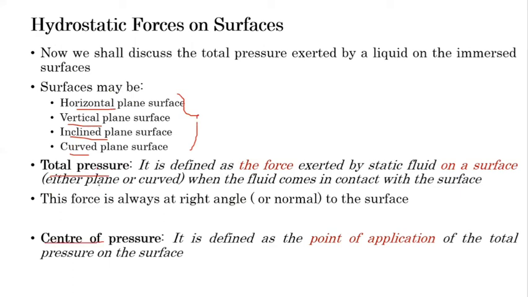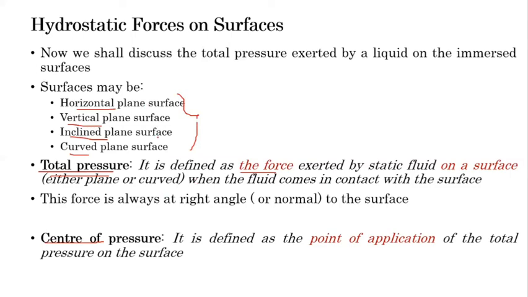First we will define what is total pressure and what is center of pressure. The total pressure, as per the name, we might say is the total summation of the pressure, but it is not like that. It is defined as the force exerted by the static fluid on a surface, either plane or curved, when the fluid comes in contact with the surface. So total pressure is technically one type of force, the pressure force applied by the fluid on the surface with which it comes in contact. So this is the pressure force, not the pressure.